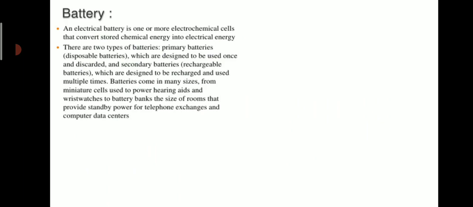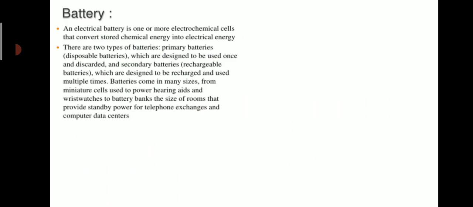So starting with the concept of battery. Battery means an electrical battery is one or more electrochemical cells that convert stored chemical energy into electrical energy. So battery converts stored chemical energy into electrical energy.